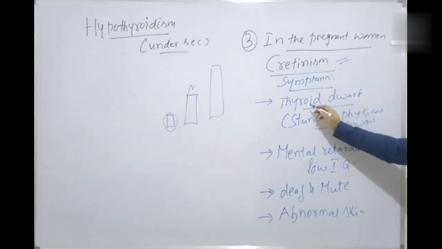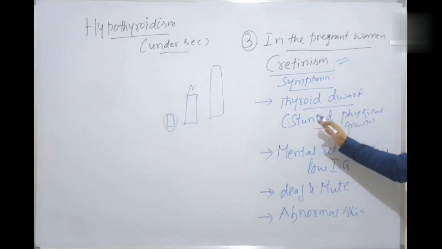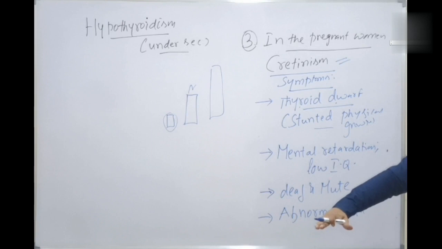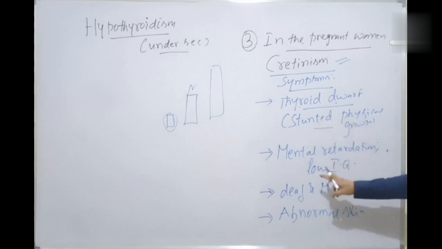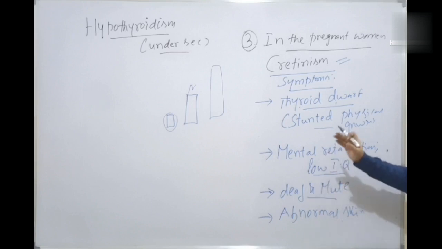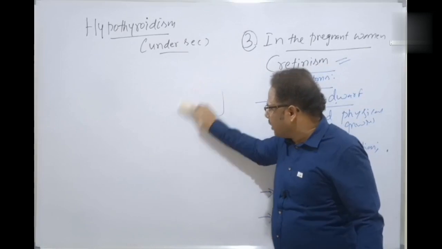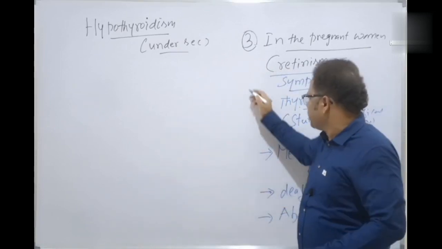What are the symptoms? One is a thyroid dwarf. He is facing dwarfism. The developing baby does not have the normal height. That is arrested physical development. He is physically a dwarf, Choduram. That is called stunted physical growth. And severe mental retardation is there. Mentally he is abnormal, the mental faculties are not developed properly. That is why low IQ, low intellectual quotient, and he is deaf and mute. He can't talk, he can't hear. And also the skin is very abnormal. This is totally different from the pituitary dwarf. Let's compare the thyroid dwarf with the pituitary dwarf. Okay, students.